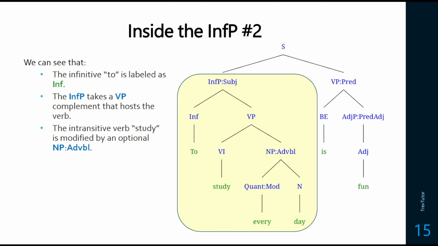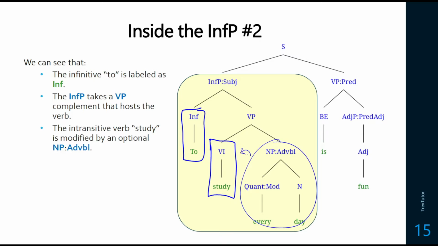The second example I have is the subject example. "To study every day is fun." So instead of saying "this is fun," where you have an NP subject and then it's just saying "this," what we can do is make a whole infinitive phrase. So "to study every day is fun." Here's what we have. We have the infinitive "to," which is taking an intransitive verb "study" as its complement under the VP, and then "every day" is an adverbial that describes how often the studying is happening. So once you get inside the structure, again, it's just a regular predicate that you're used to building, just like in your regular simple declarative sentences without any infinitive phrases.